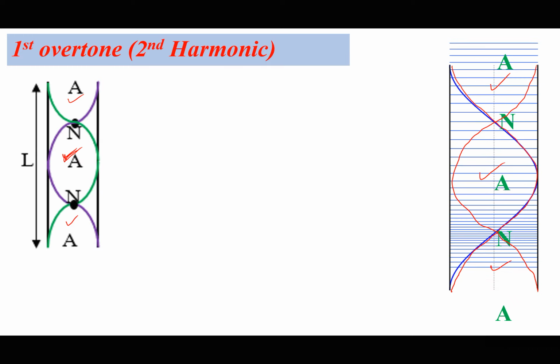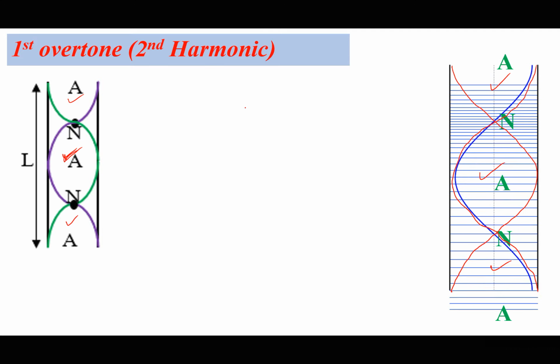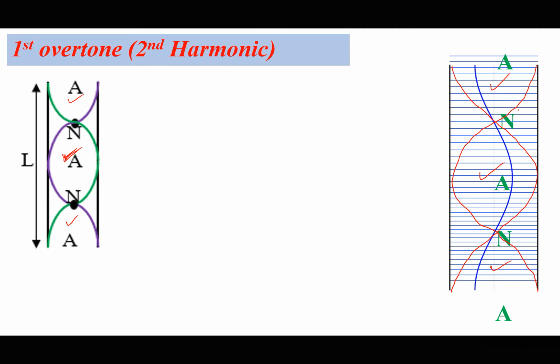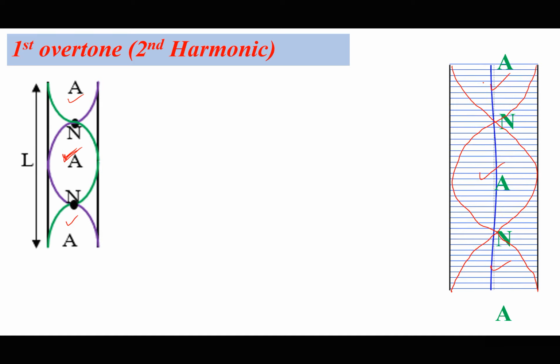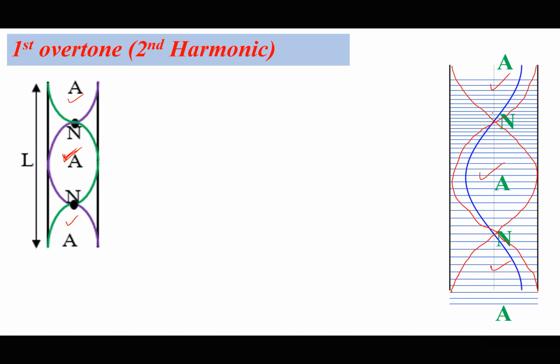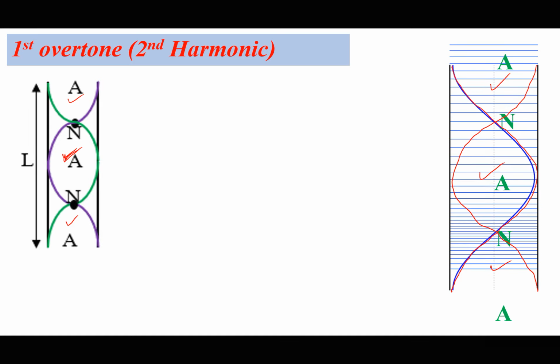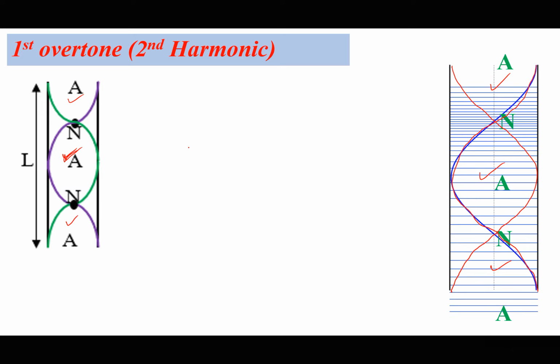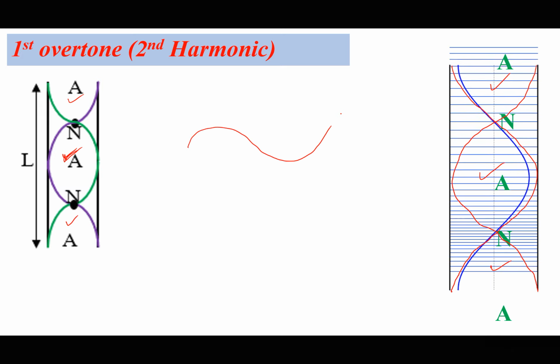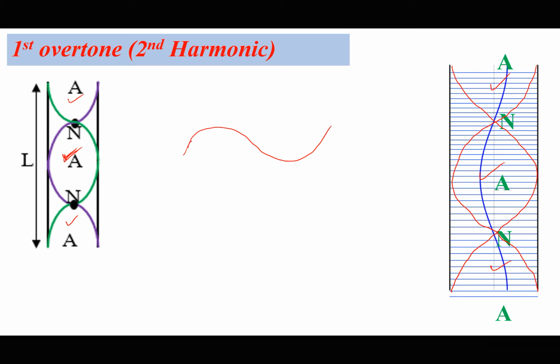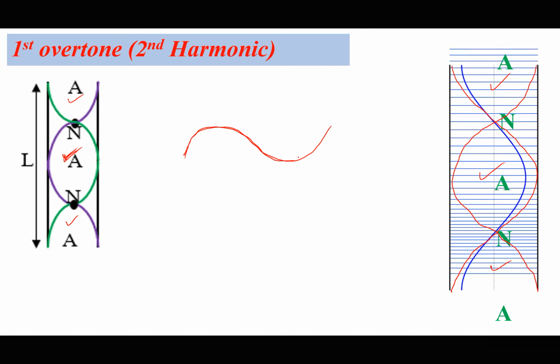One loop is equal to half a cycle, because a full cycle, you can see the animation here. The reflected and the incident wave keep oscillating in that nature. So when I write one loop of a cycle, this is a complete cycle.